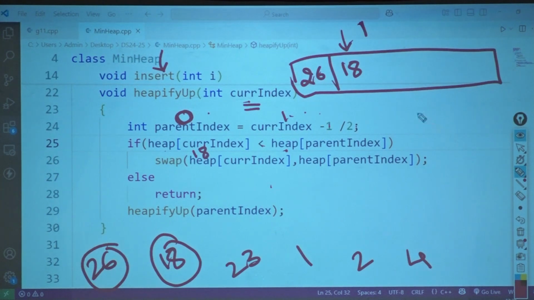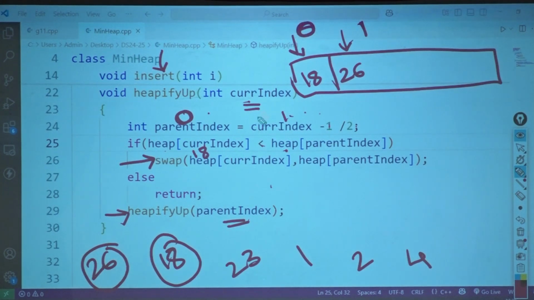After swapping, what would it look like? 18 and 26. This is what has happened on line number 26. Okay. I will call heapify again. You will say, ma'am, ho gaya na? No. Suppose it was at the last, then what? Okay. So I call heapify with the parent index. Which index now? 0. 0 was the parent index.